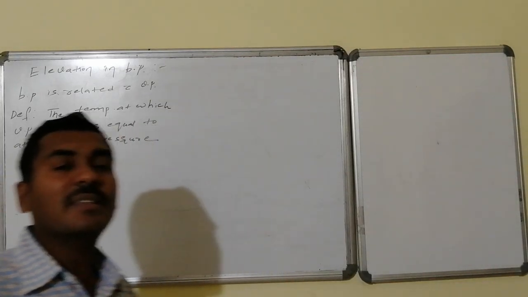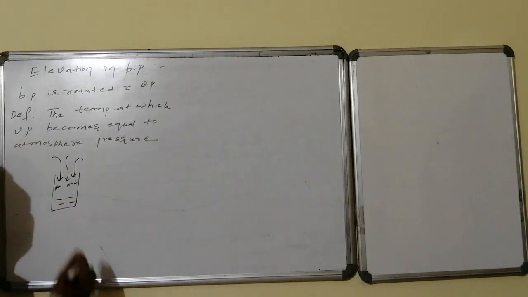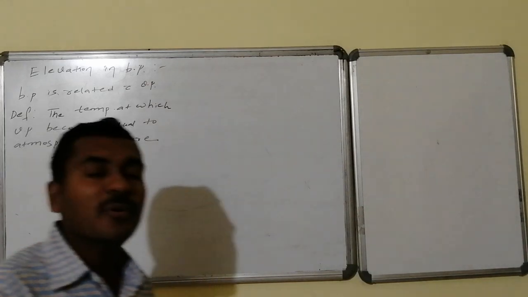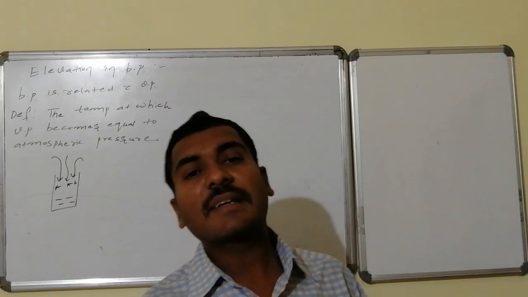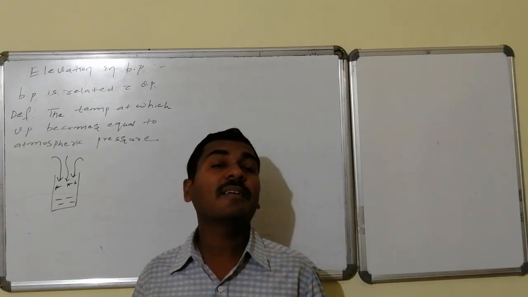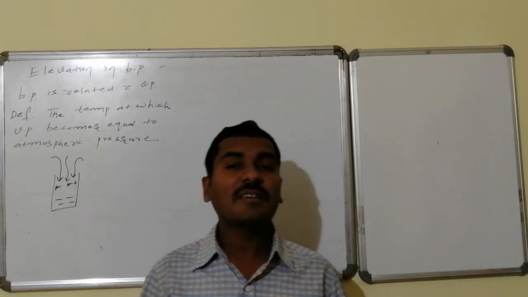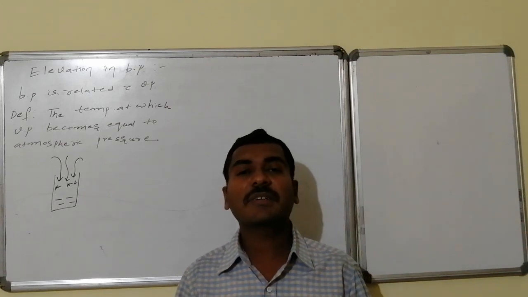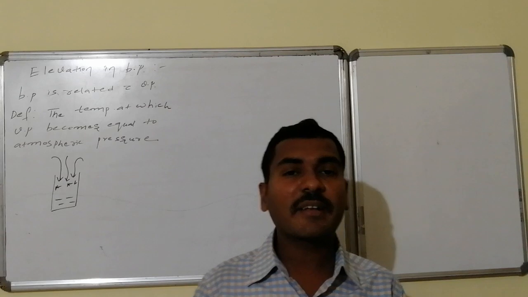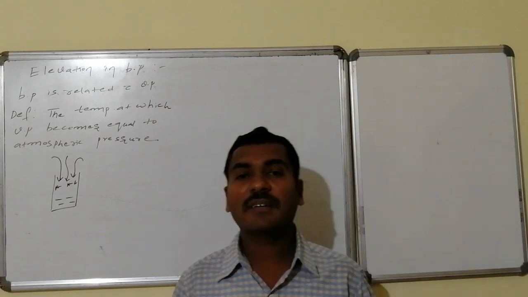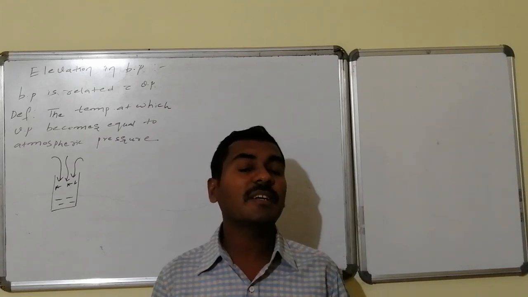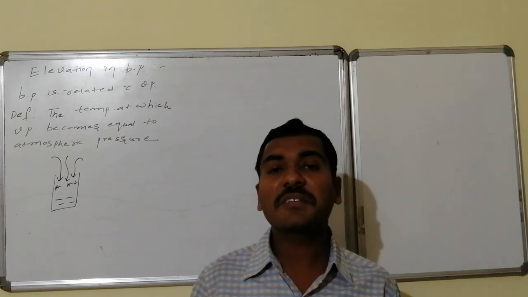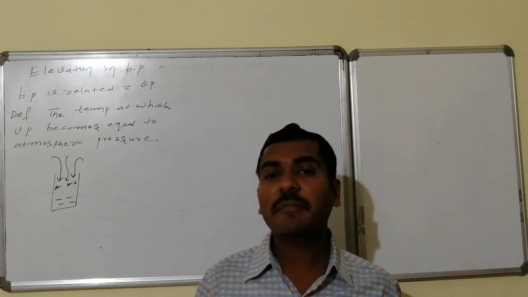If it allows, then that is converted as gas. Whereas when this vapor pressure becomes equal to the externally opposing pressure, that is atmospheric pressure, then at that particular temperature this liquid material definitely 100% enters into the gaseous state, and that particular temperature is said to be the boiling point. That is, the temperature at which vapor pressure becomes equal to atmospheric pressure is known as its corresponding boiling point.